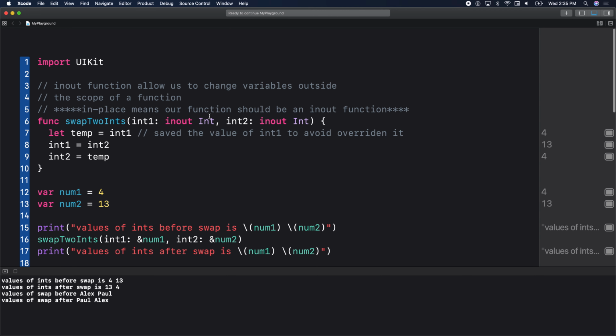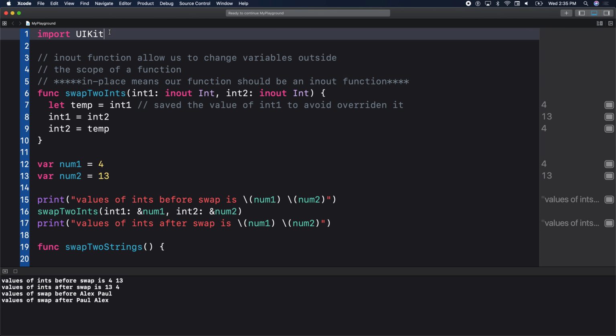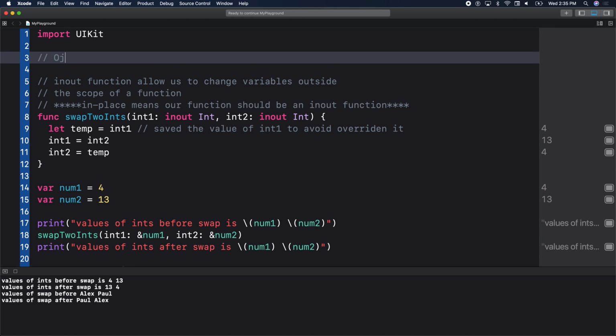So we spoke about so far objectives of the day. How we doing? We're doing good. Objectives.